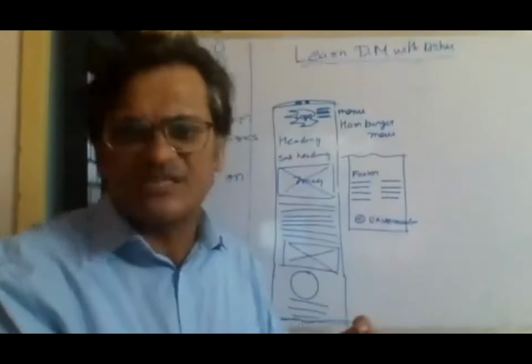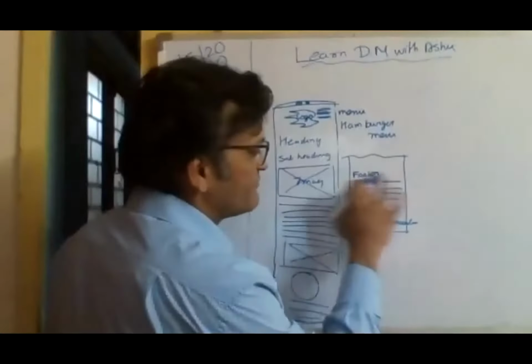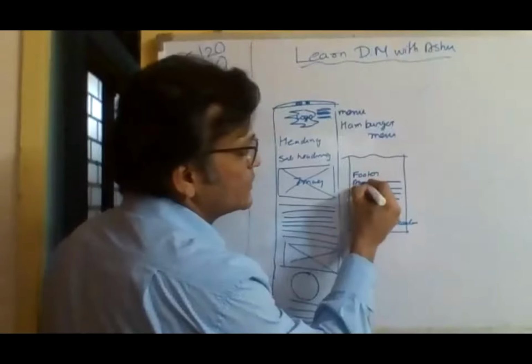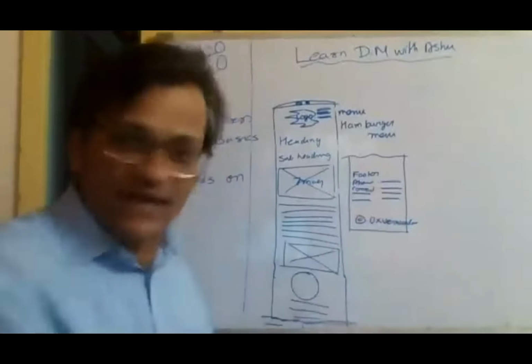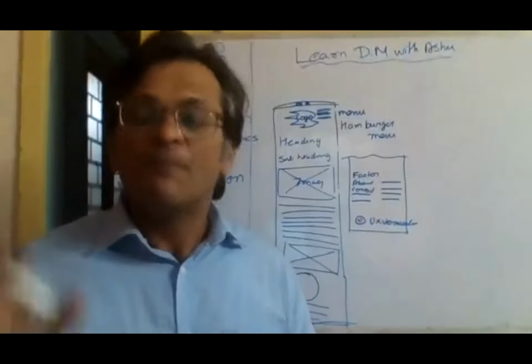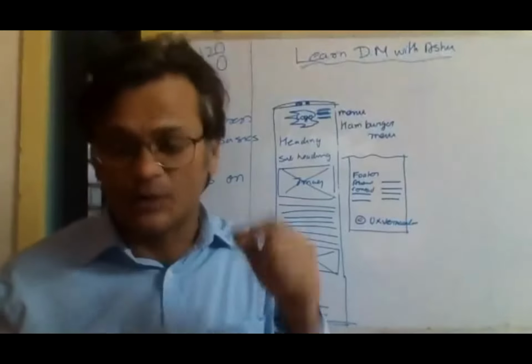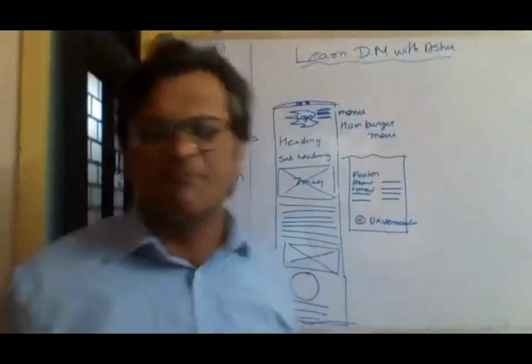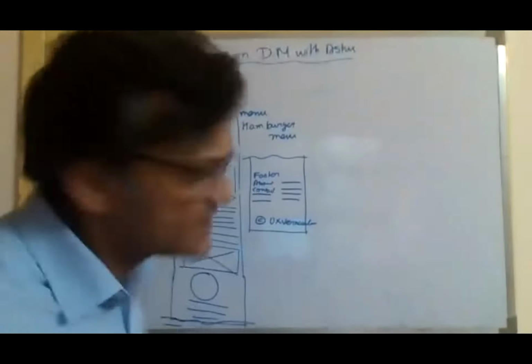Falguni, sitemap is just a link. Sitemap is a link which is here. There could be so many things here. In the footer, there could be a link for about, there could be a link for contact, etc. I don't want to get into it right now. We'll get into the intricacies probably when we are creating our own website, the UX vernacular website. But today I want to keep it very, very simple. I don't want to complicate things just for the sake of complicating things.